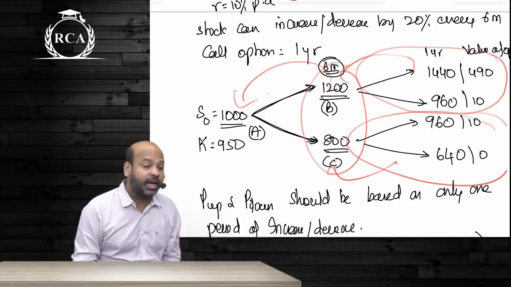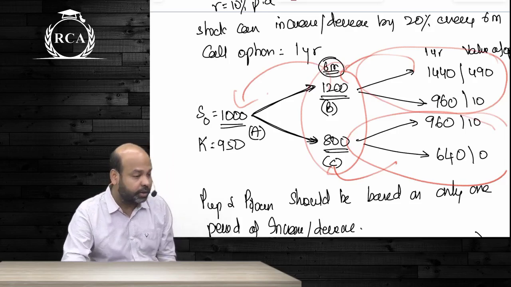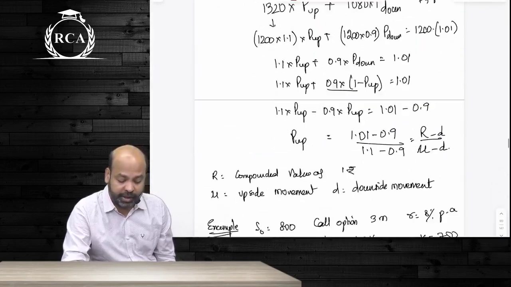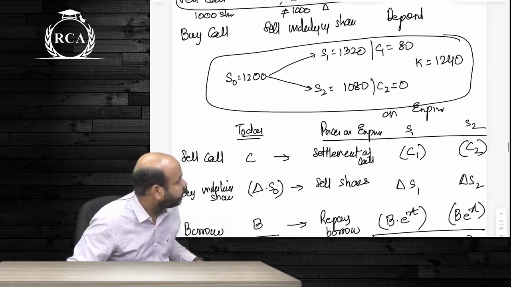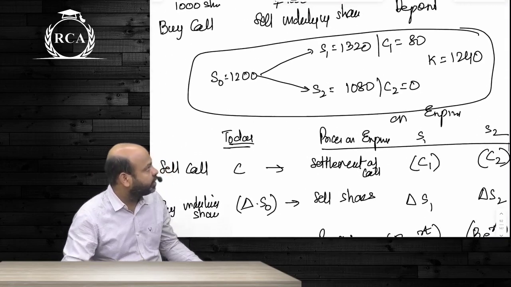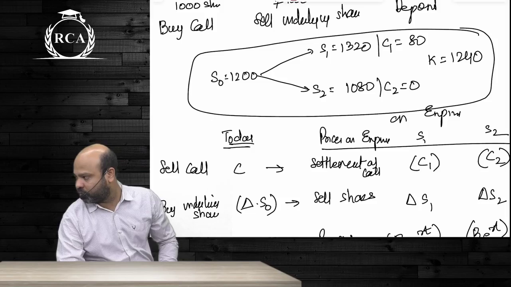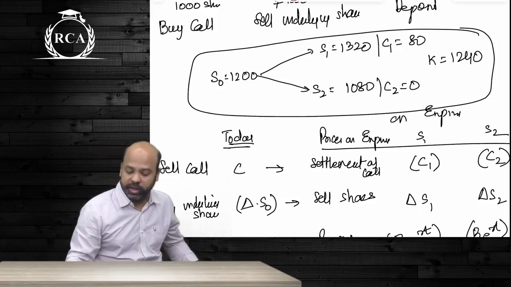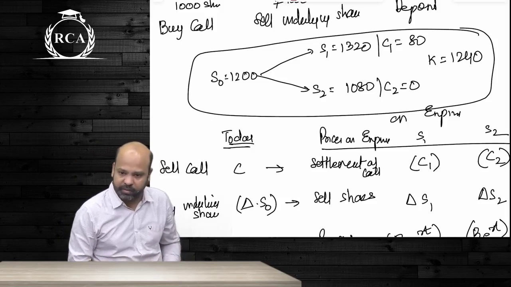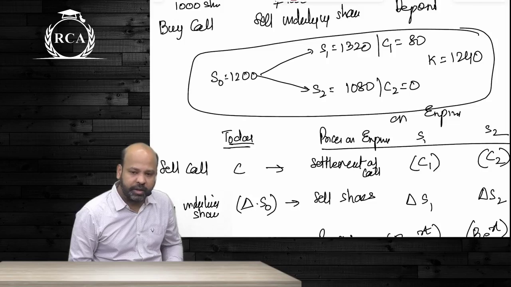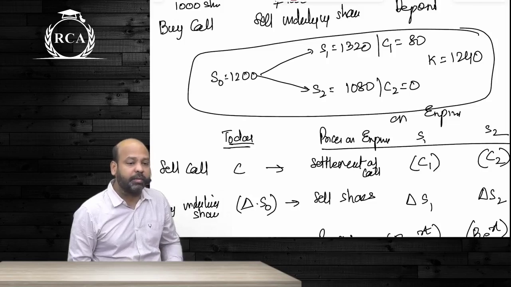So that option delta, under this model, is computed as what? C1 minus C2 divided by S1 minus S2. Here, if you look at this option, we have two prices on expiry, 1320 and 1080. C1 is 80 rupees, that is the intrinsic value at the upper price. C2 is the intrinsic value at the lower price. The difference between these two divided by S1 minus S2 will become your hedge ratio.